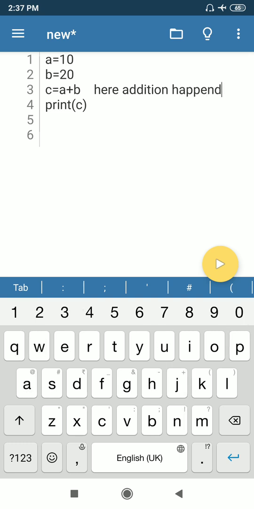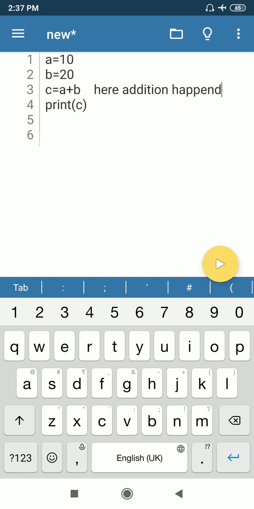Okay, this line, here addition happened. So what do you think, if I run this program after writing this statement, will the program run? Write your answer yes or no in the comment.